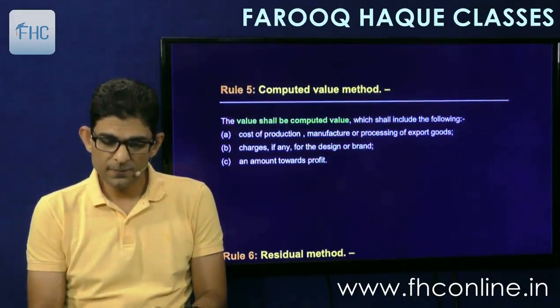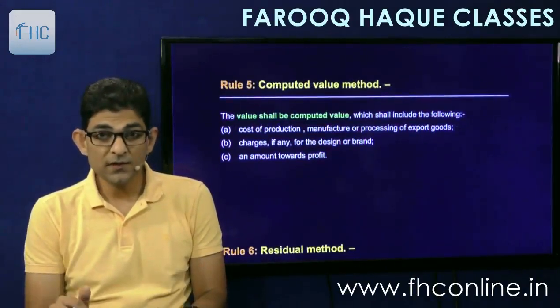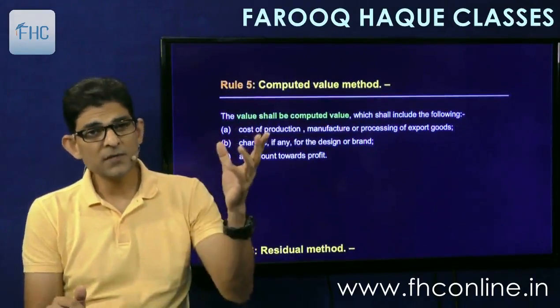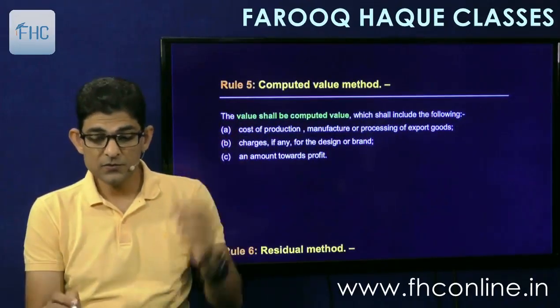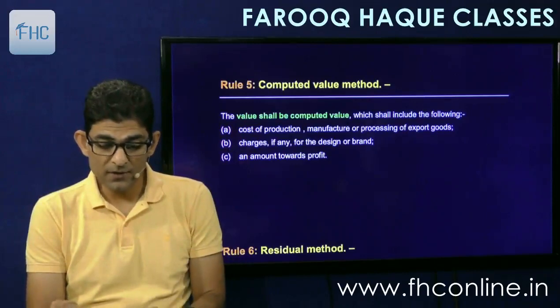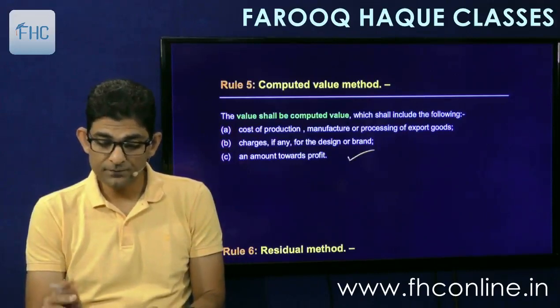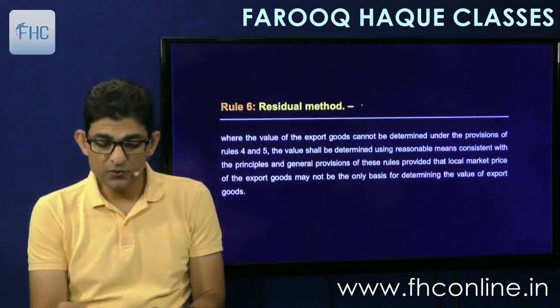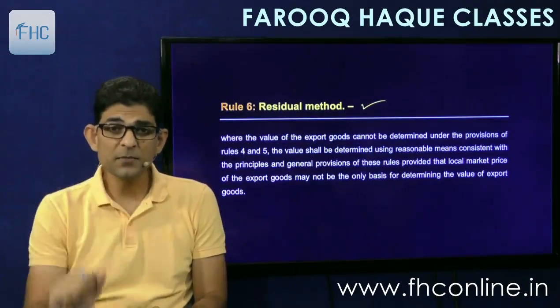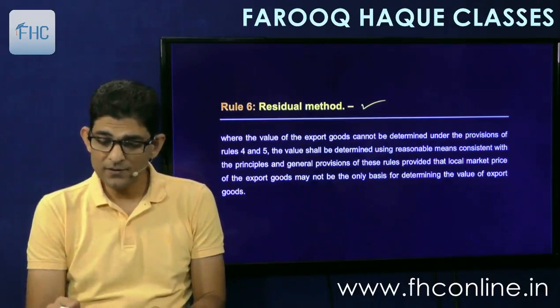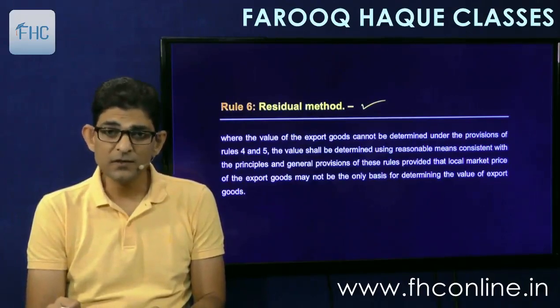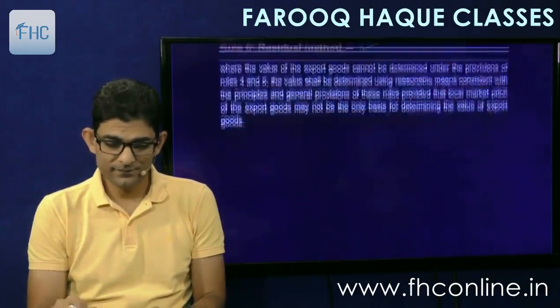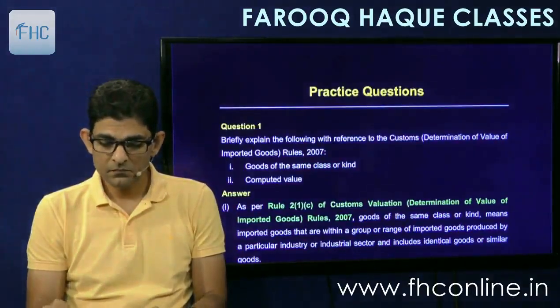and then take it. If that is not working, then take computed value. Computed value remains the same: cost of production plus charges for design, brand, etc., and profit. And if that is also not possible, then go to residual method. Residual method is the best judgment method. Applying the mind, the AO will decide the value. Simple.